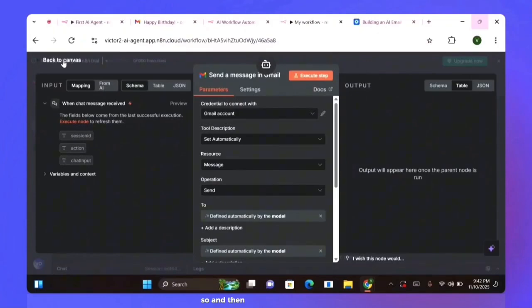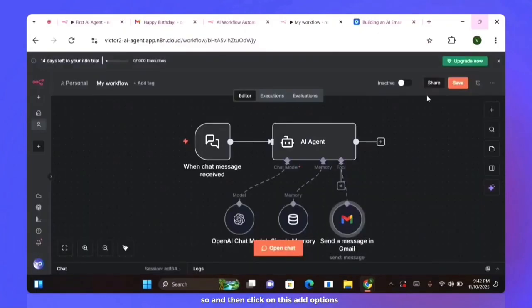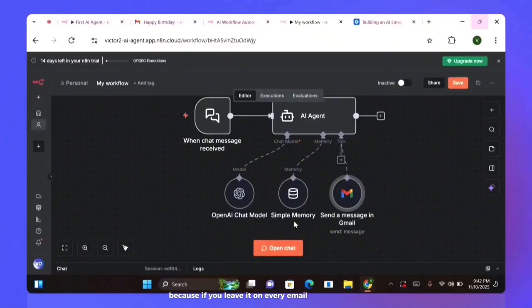Then click on add options, and the only thing you need to add is this append n8n attribution. We're going to turn it off, because if you leave it on, every email the AI agent sends will have a watermark at the end showing that this email was generated by n8n. So we have to make sure we turn off the n8n attribution. After that, I think that's all we have to do on this node. Then go back to the canvas.